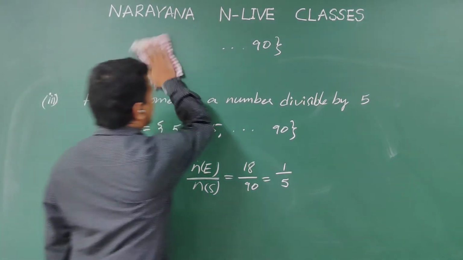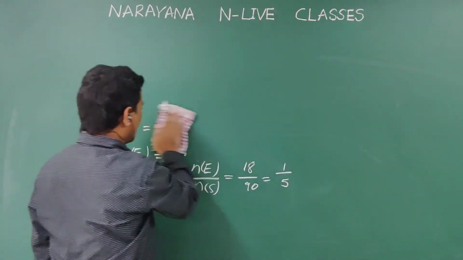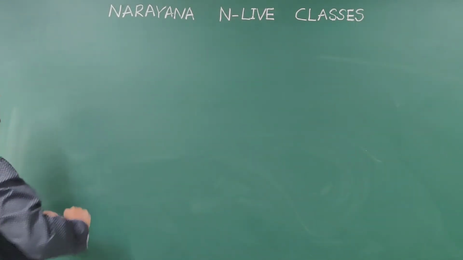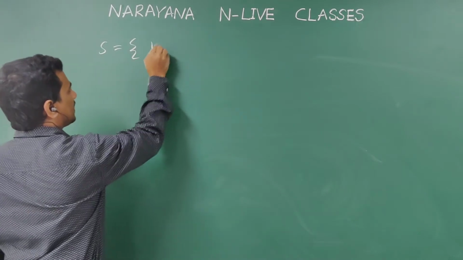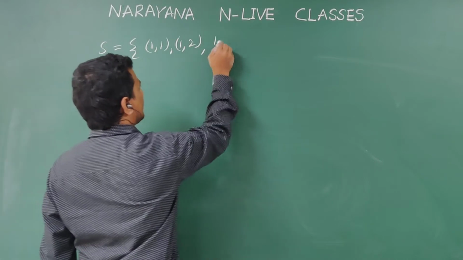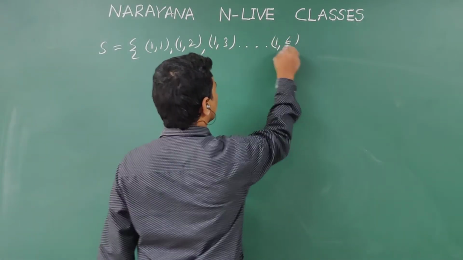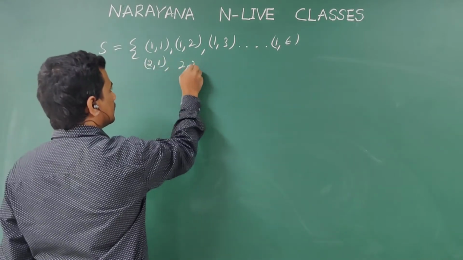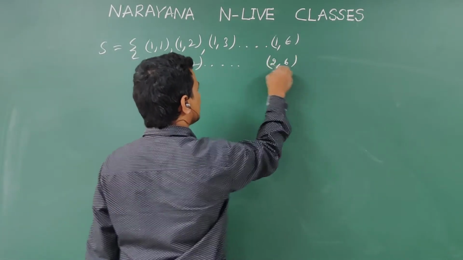Now, in case of two dice, the sample space is given by S equal to (1,1), (1,2), (1,3) and so on up to (1,6). Next (2,1), (2,2) and so on up to (2,6).